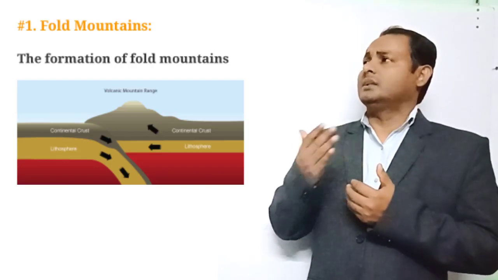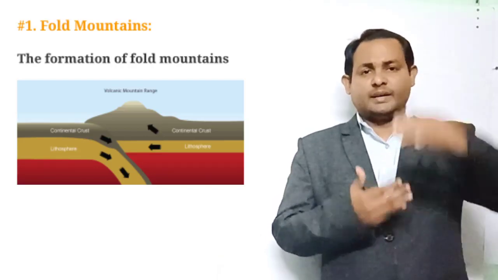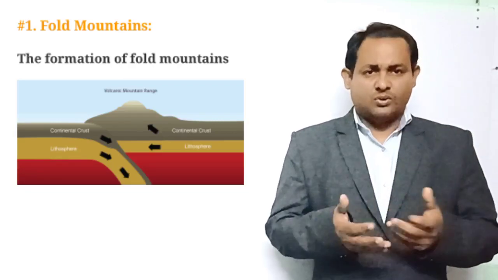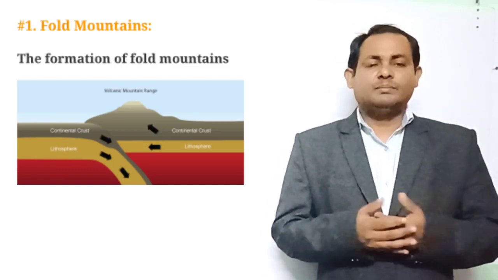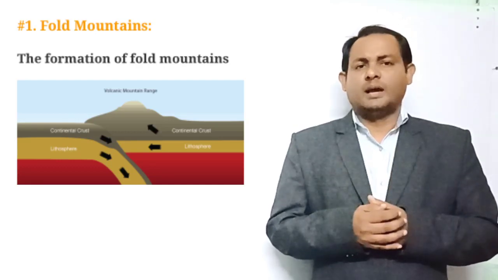Where the rocks are folded upward, they are called an anticline. There are four types of folds. Where the rocks are folded downward, there is a syncline. Separately, folded and faulted rocks are also called nappes.